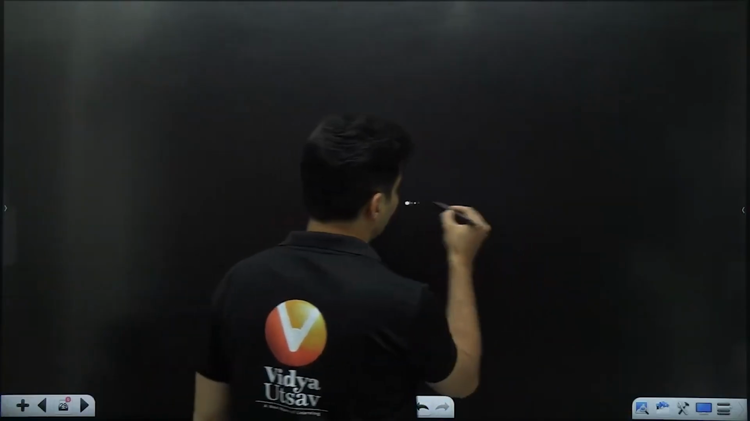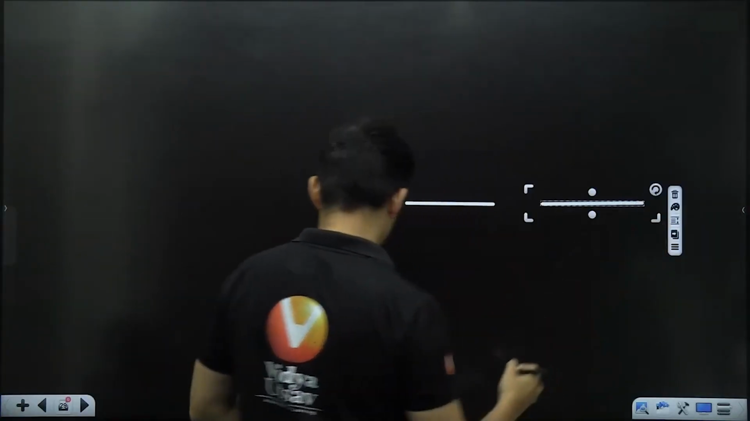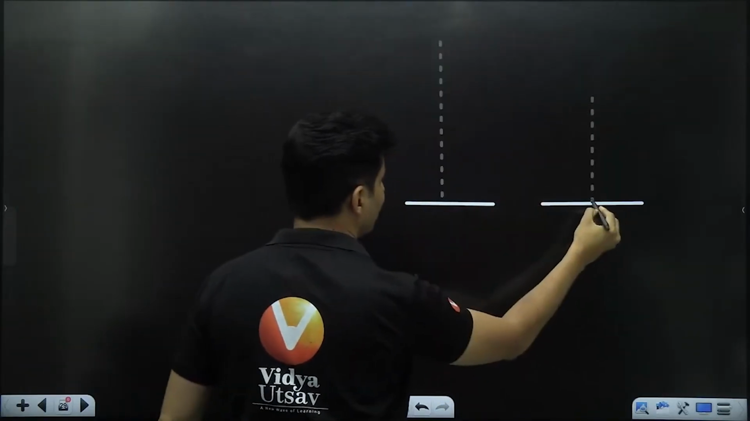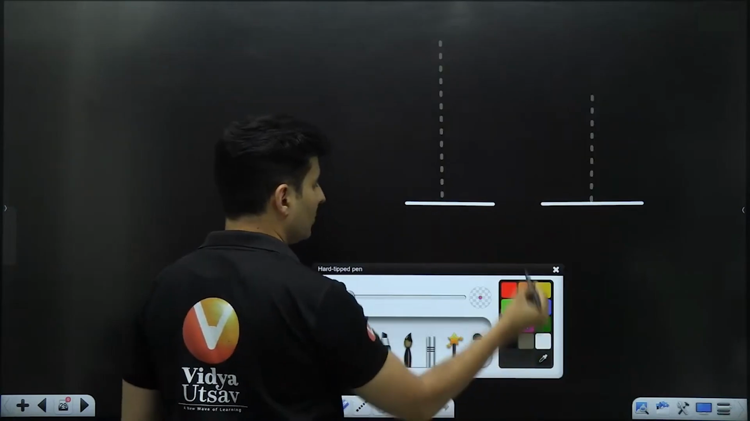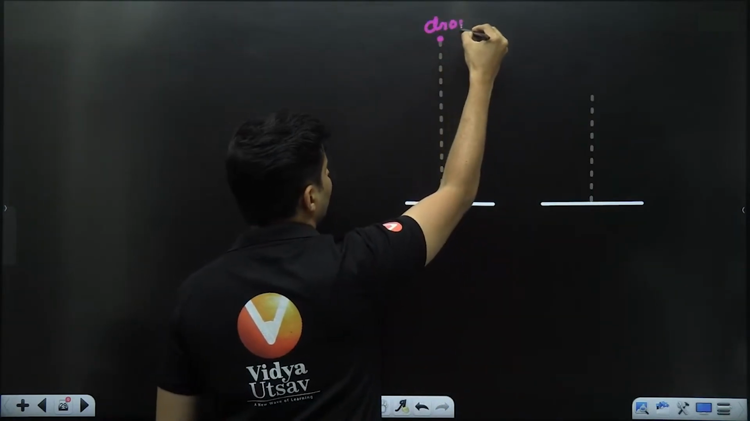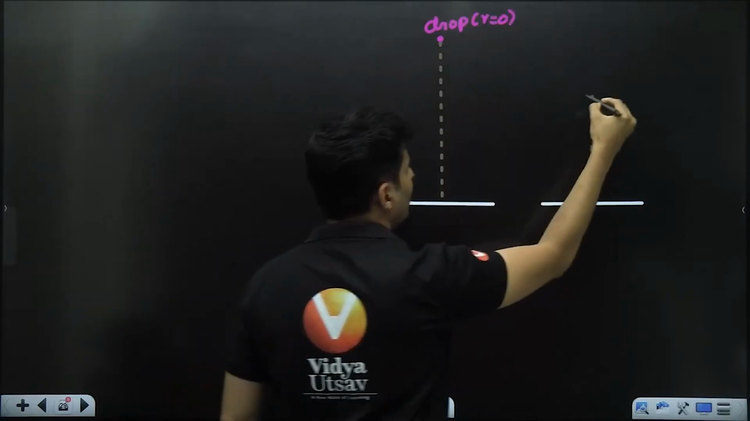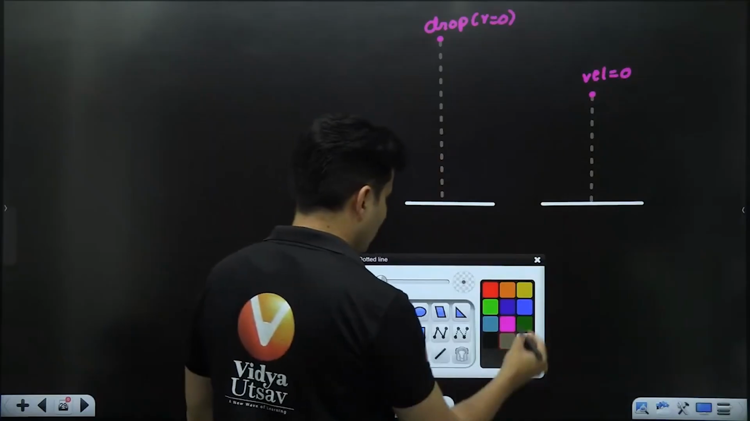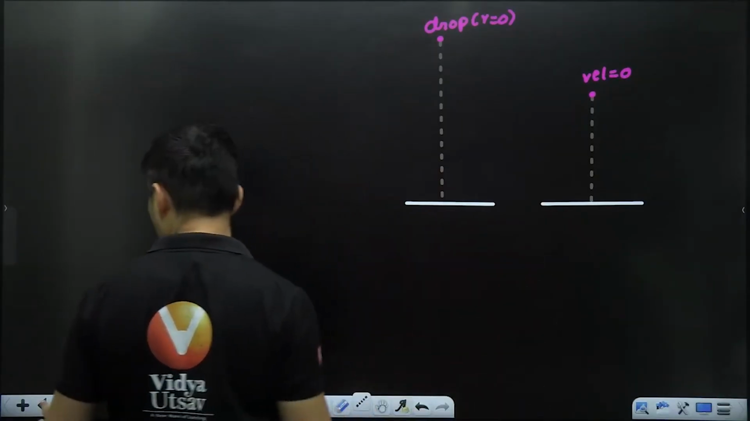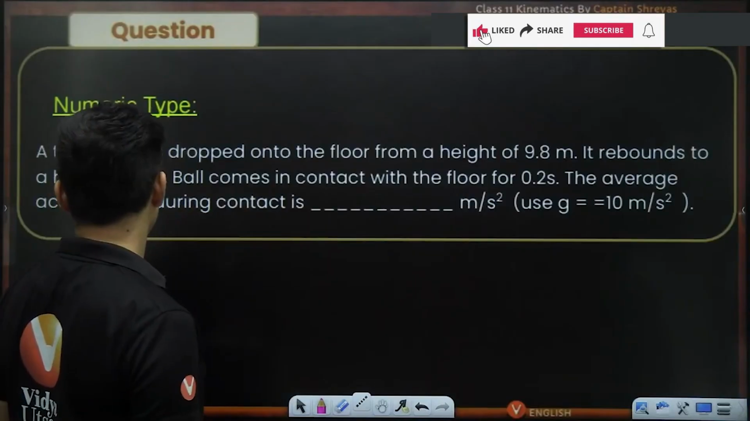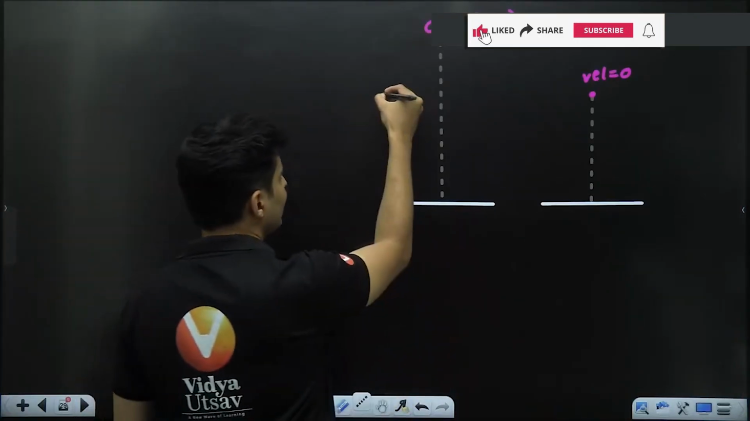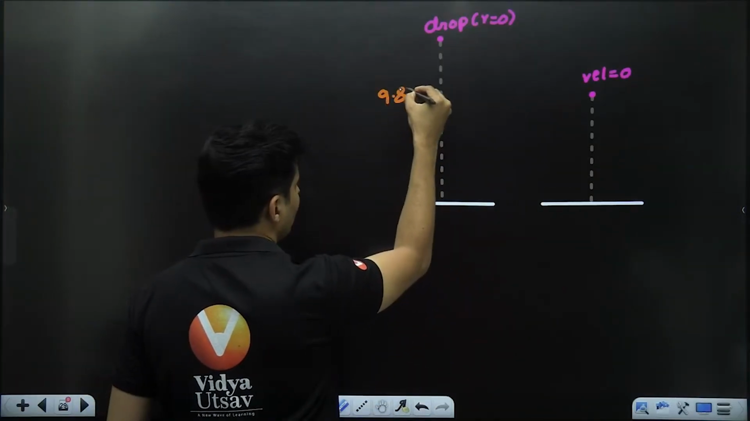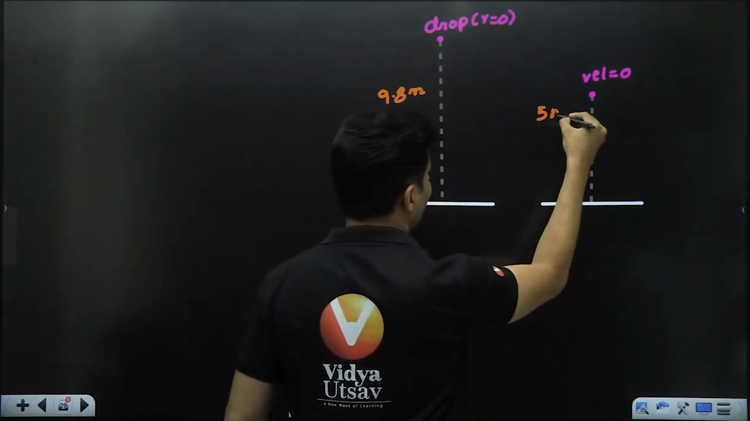What is happening? Let me draw over here. First time it is dropped from some bigger height, but it rebounds to a smaller height. Okay, no issues. So when you drop it over here, the velocity will be 0, and when it goes to the top, also here the velocity will be 0. So maybe this particular height is already given, 9.8 meters, and next time 5 meters. So this is basically 9.8 meters, and this is basically 5 meters.